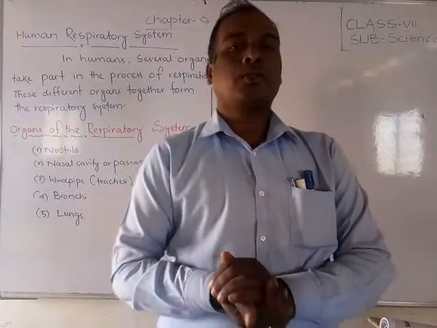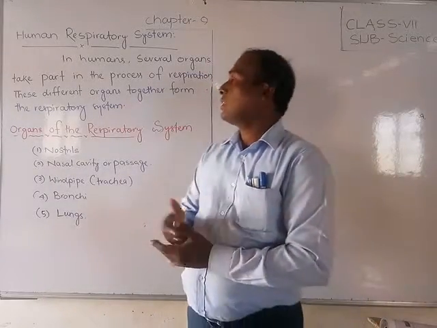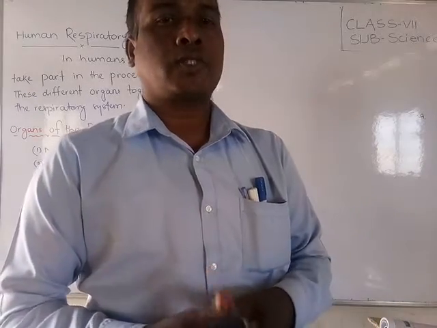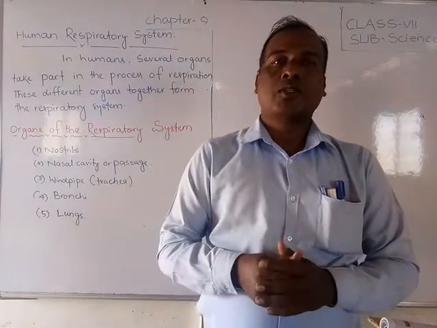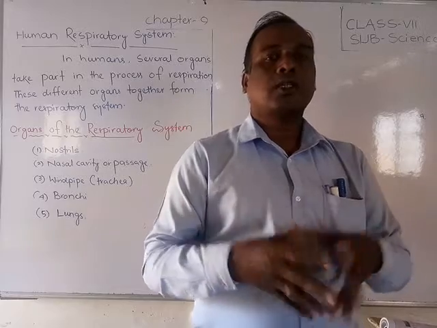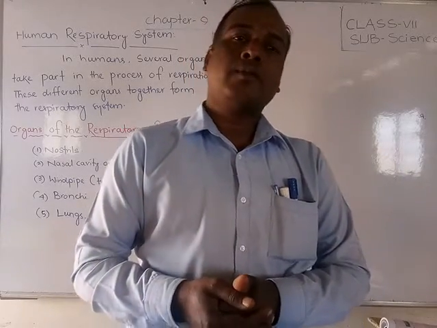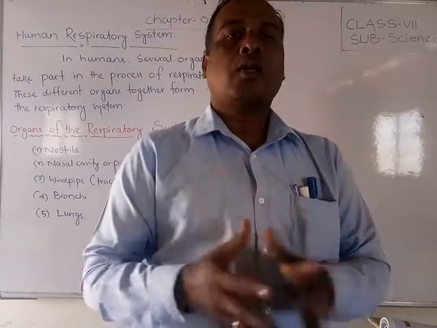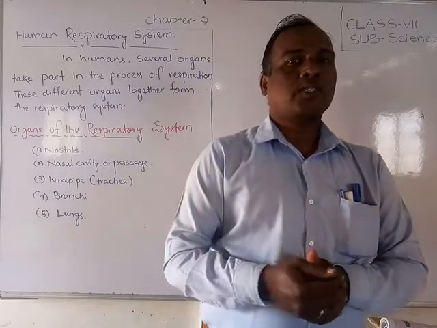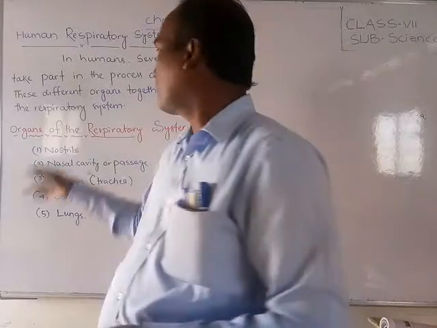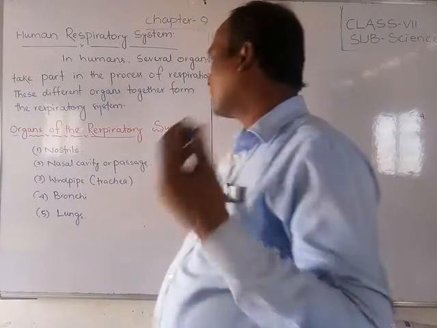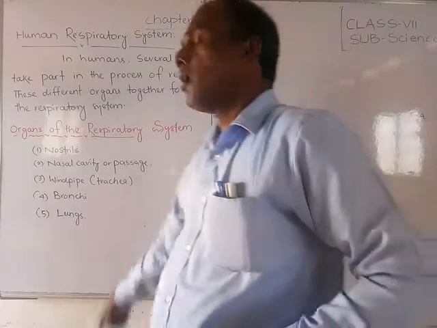But friends, today we are going to discuss the human respiratory system. So what is the human respiratory system? Generally, there are many organs acting together, and all those organs together are called the respiratory system. The main ones are the nostrils, nasal cavities or passages, windpipe, bronchi and lungs.